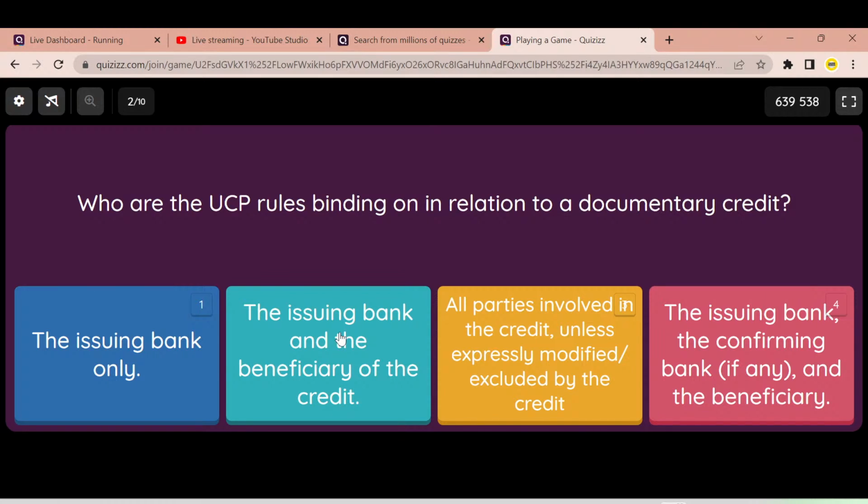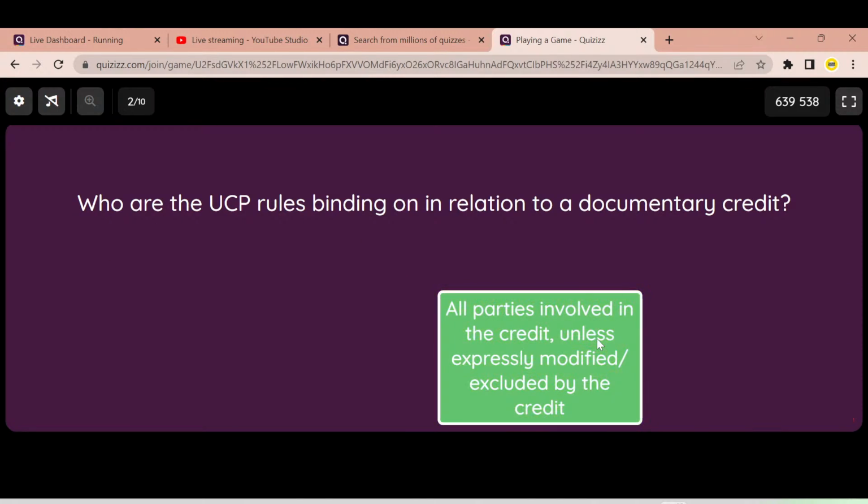The correct answer here, according to again Article 1 of UCP 600, is that UCP rules apply to everyone involved in the credit unless the credit expressly states that that person or entity is excluded from UCP 600. So it applies to all. If you need somebody to be excluded, you have to expressly state that. So here the correct answer is answer C.